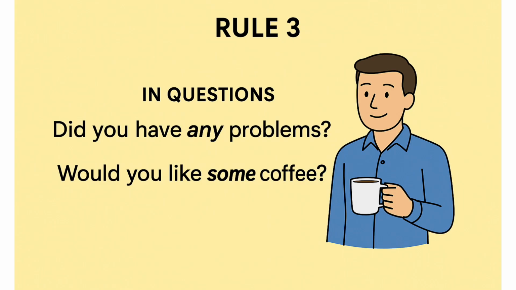Now let's look at rule number 3, how to use any and some in questions. In questions, we usually use any. Example: do you have any sugar? We are asking about the presence or availability of something. But if we are offering or requesting politely, we can use some instead. This makes it sound more friendly or certain.